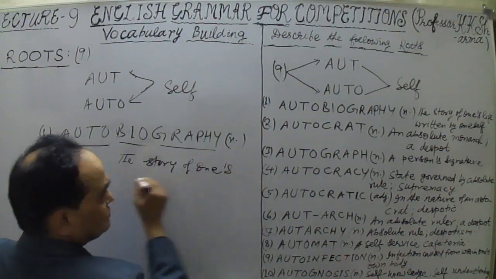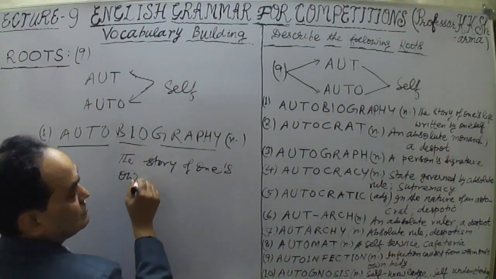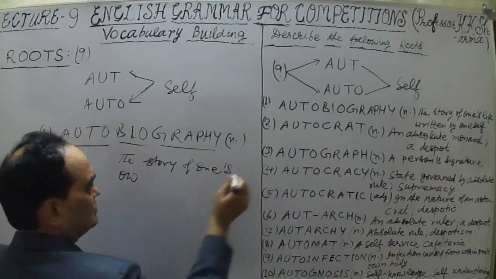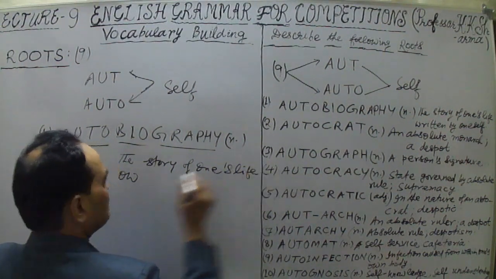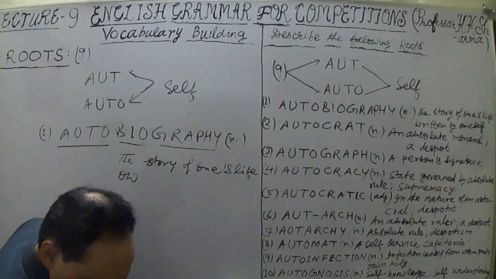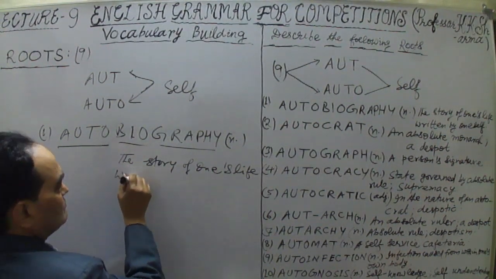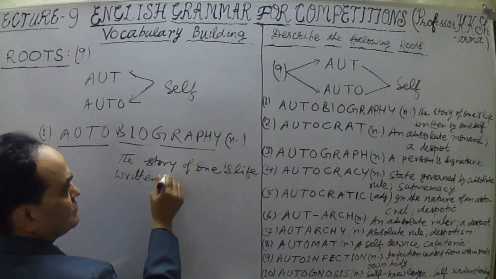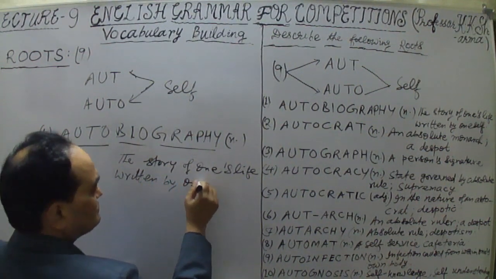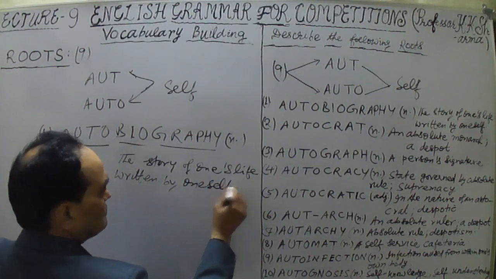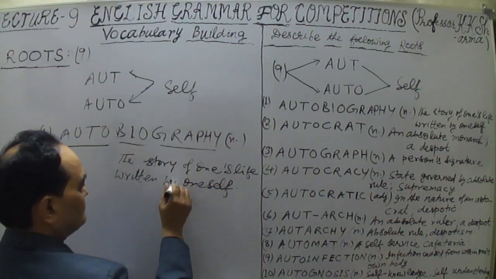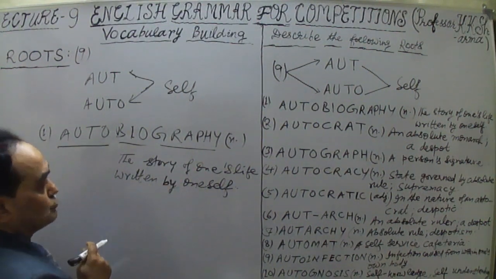One's life written by oneself. This is why it is autobiography.